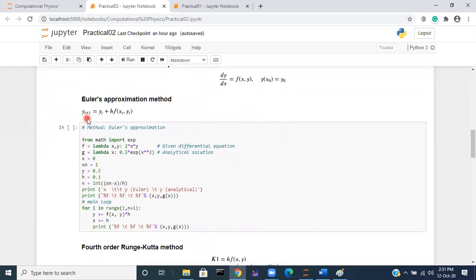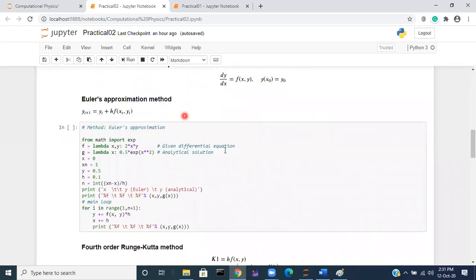y i plus 1. The i plus 1 value of y is given by the ith value of y plus h times f of xi, yi. So this was Euler's formula, Euler's approximation method. So we're going to use this formula and calculate the value of y at successive values of x.